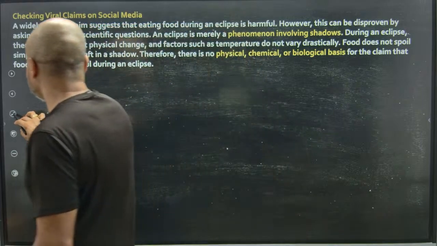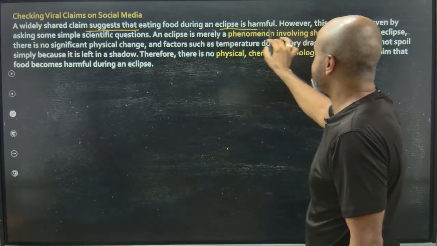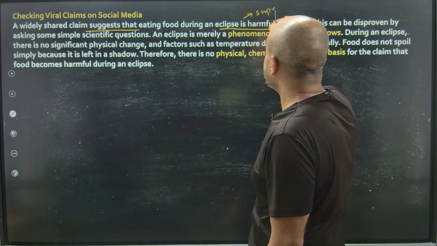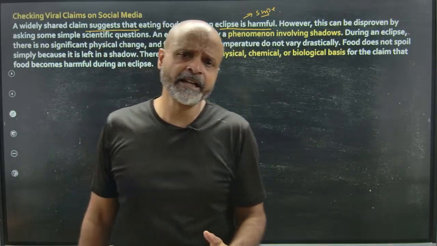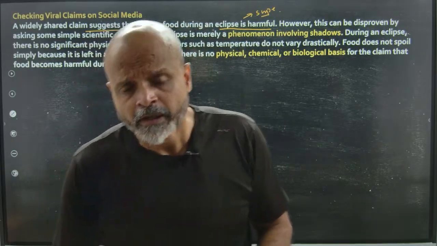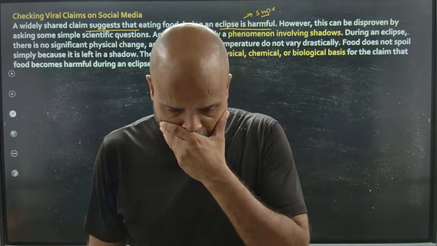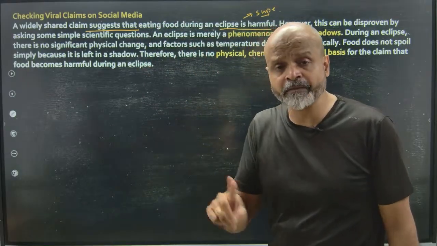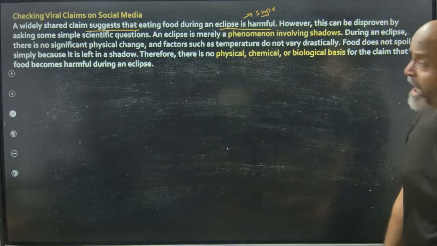So a widely shared claim suggests that eating food during an eclipse is harmful. This is a superstitious belief, especially in India, where we very religiously follow eclipse patterns of Surya Grahan or Chandra Grahan. They say that if you happen to eat food during these times or even cook it, then it's going to impact your health or it might prove harmful.